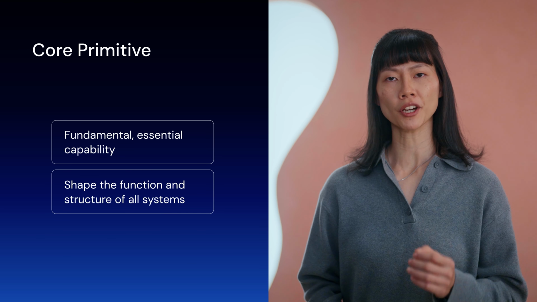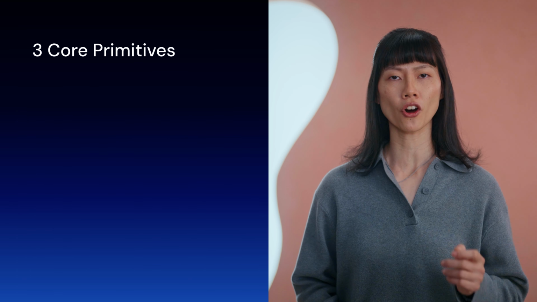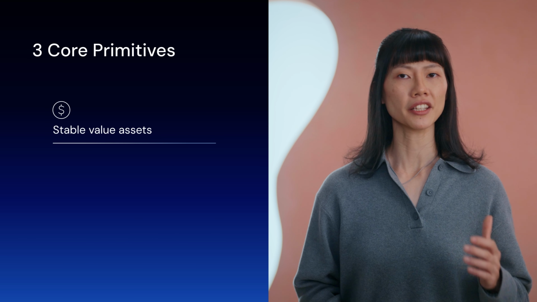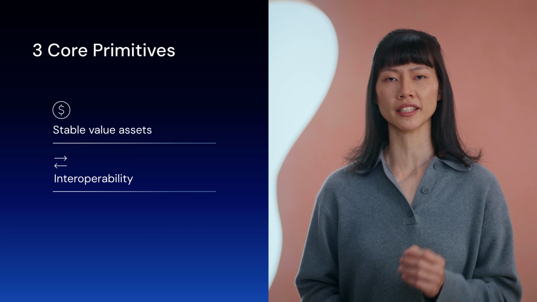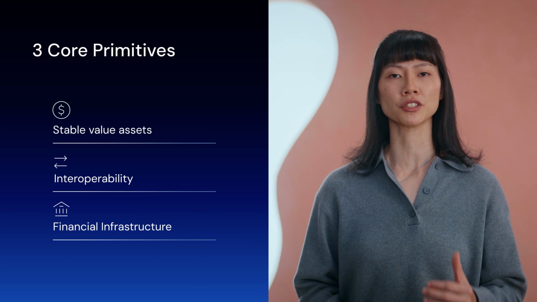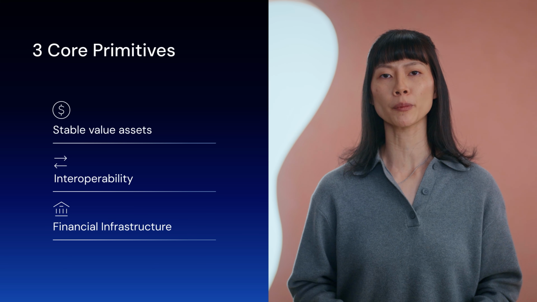For ARC, we can broadly categorize them into three core pillars: stable value assets that provide a reliable unit of accounting, interoperability to seamlessly connect disparate financial systems, and financial infrastructure that enables predictable execution and configurable privacy. Let's start with stable value assets.